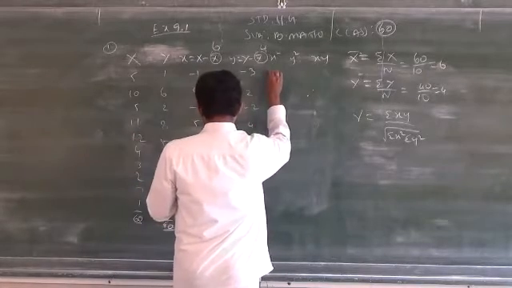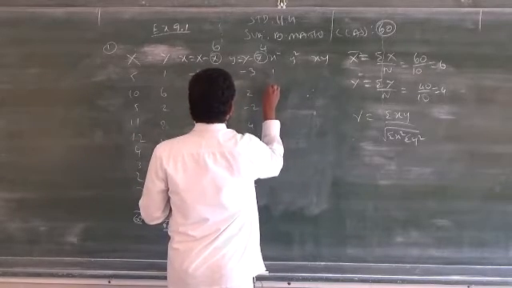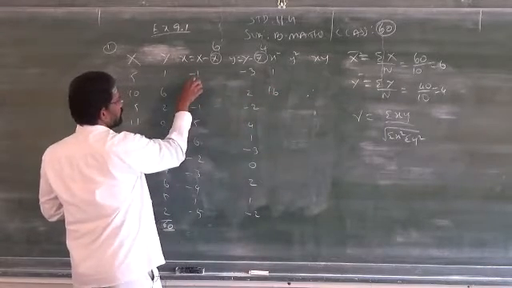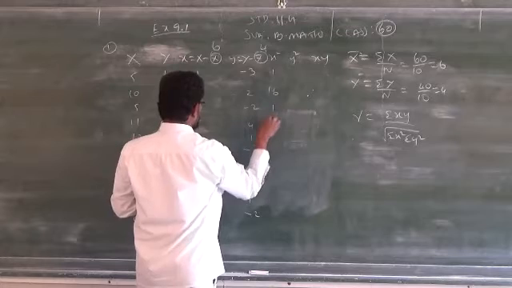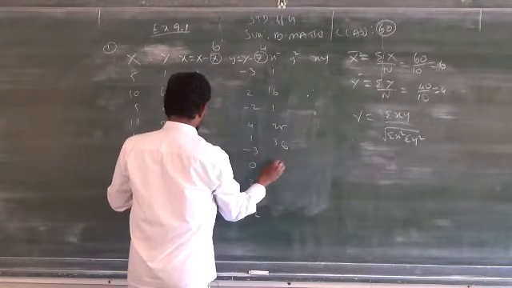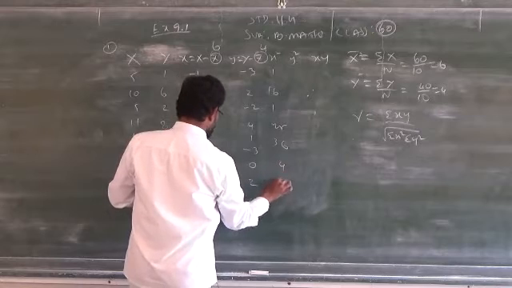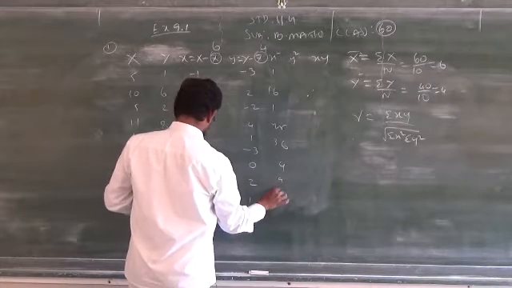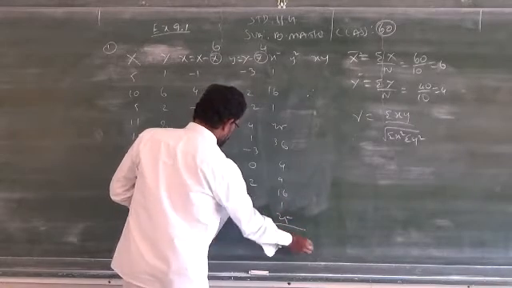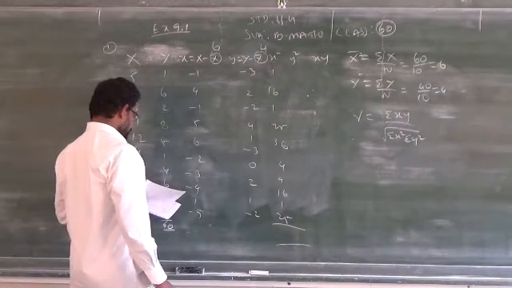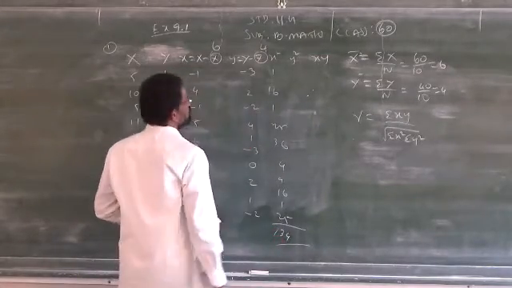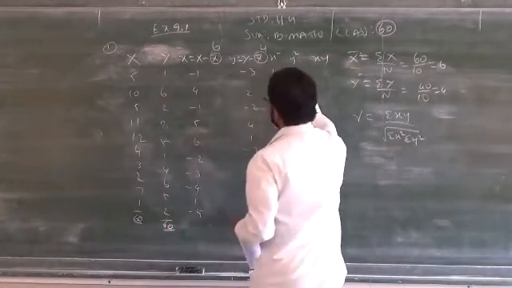Then x square. What is x square? 1, 16. Just you have to square the x. No negative under x square and y square. Be careful. 1, 25, 36, 36, 4, 9, 16, 1, 25. This total you have to write. What is the total? 134.